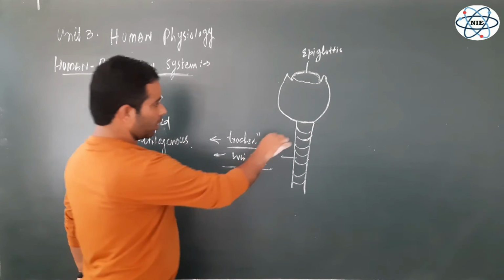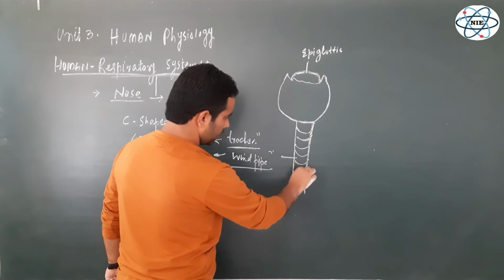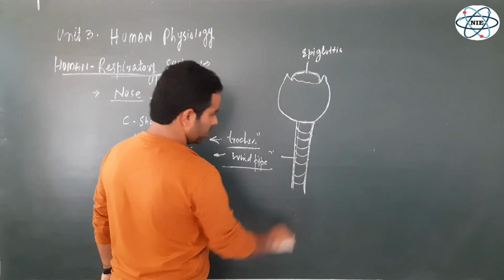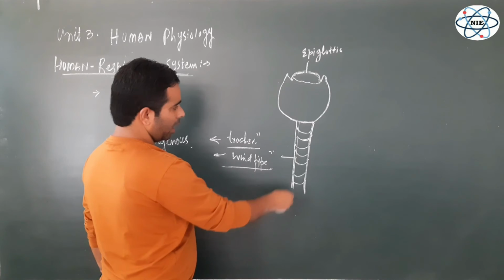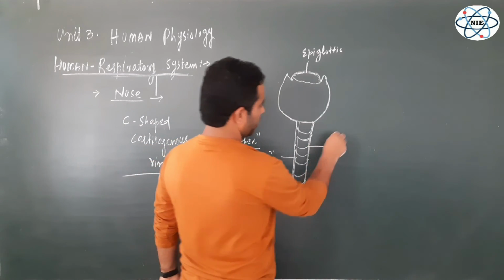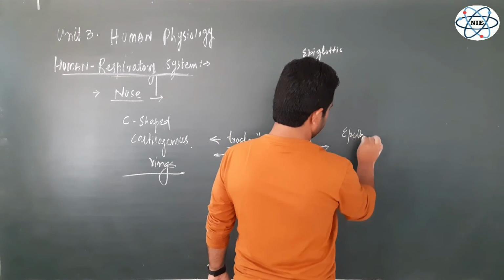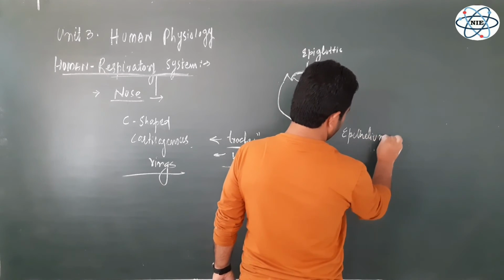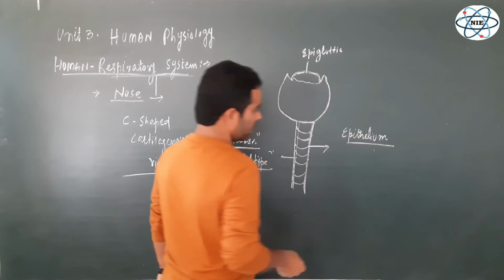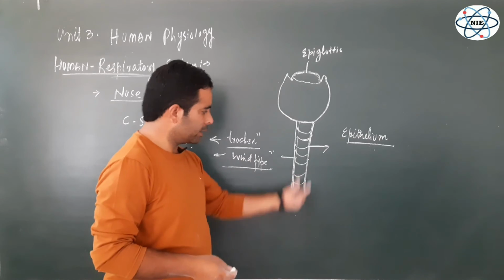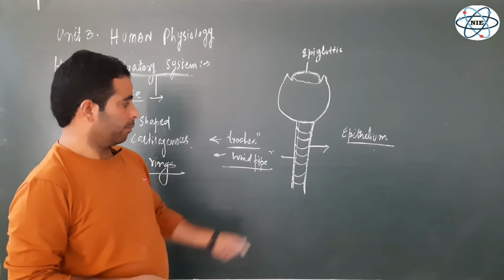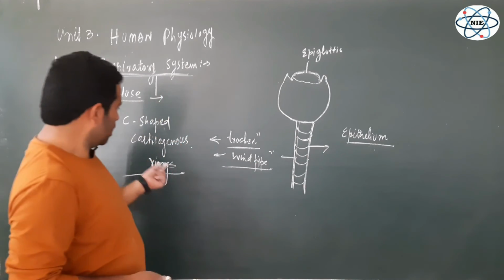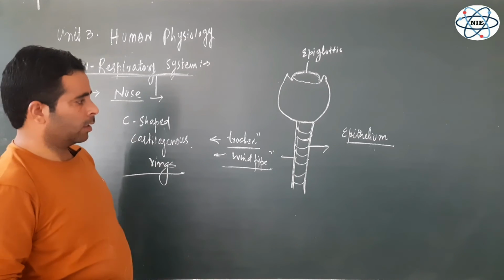But so far as the internal wall of the trachea is concerned, this trachea is lined by an epithelium. There is a type of epithelium in the trachea that's very, very important, besides these cartilaginous C-shaped rings.